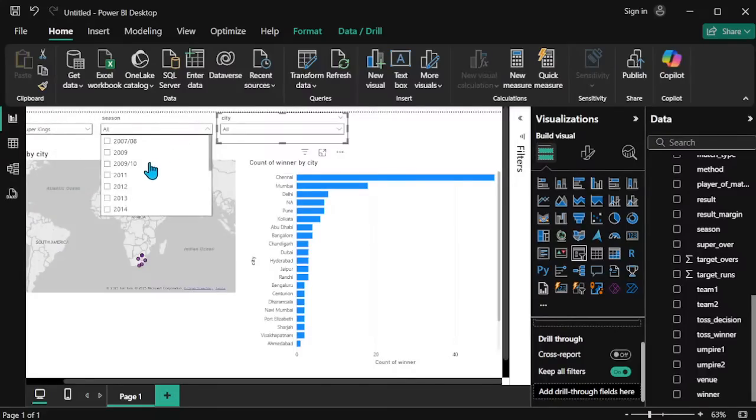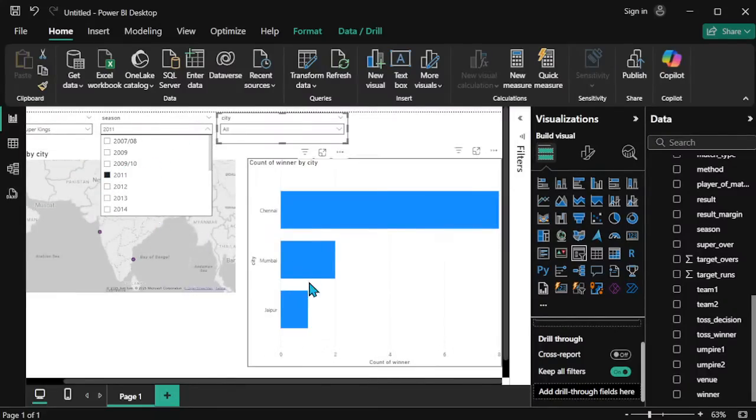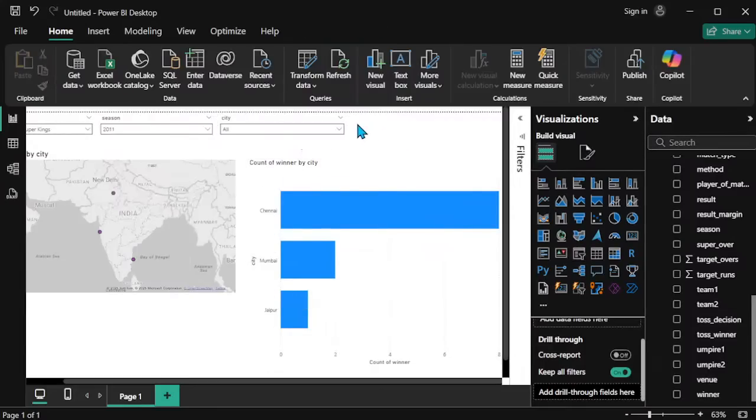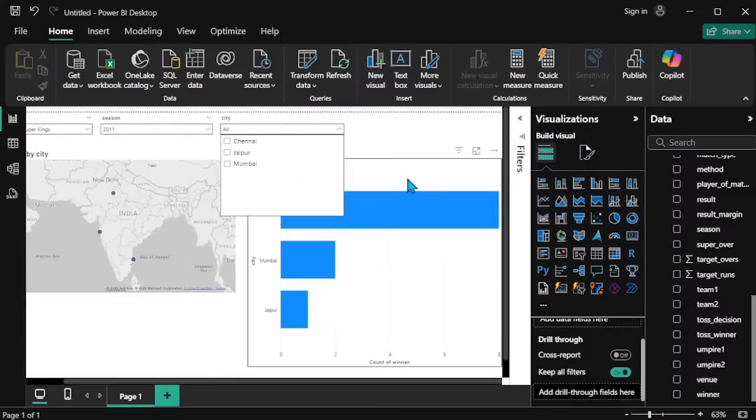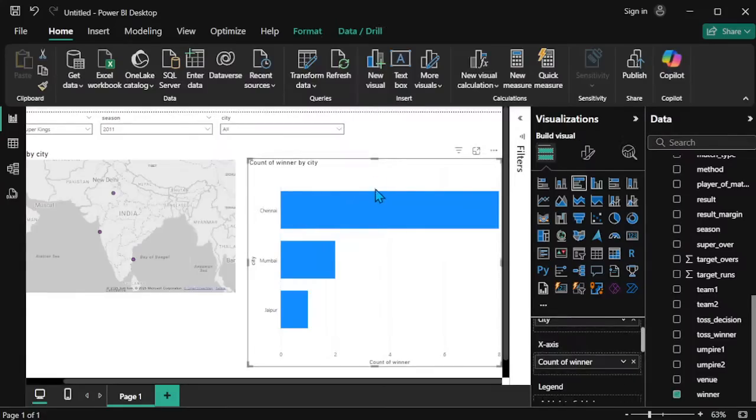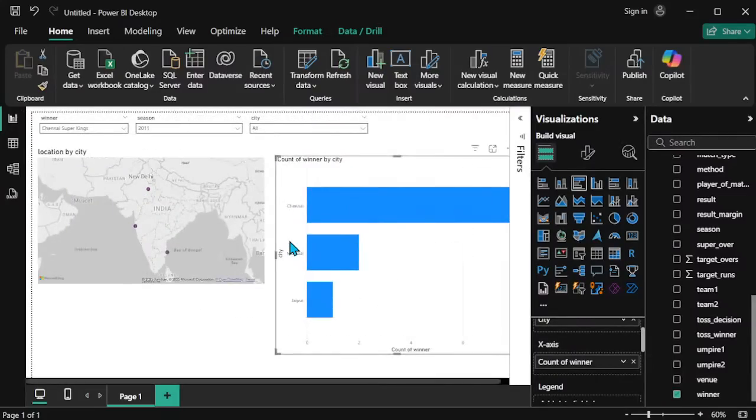Okay, so we're choosing the year. In 2011, the Chennai Super Kings winning in the Chennai location is 8 times in this particular year, Mumbai is 2 times, and Jaipur is 1 time. Now if we choose this city, only the three cities are shown. In this one both are the same. The cities slicer as well as the city bar chart are both the same, because both are decided from the winner's winning location, right? So this is the way we can create plottings like dashboards.